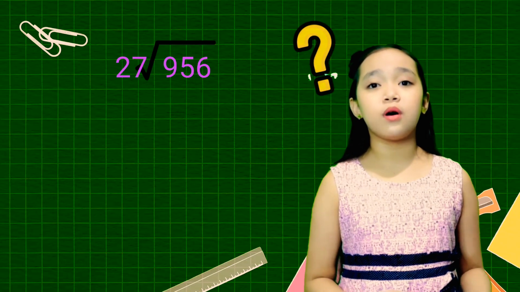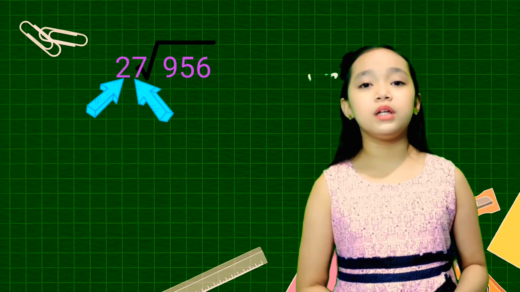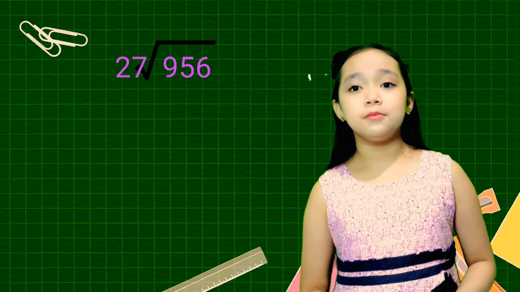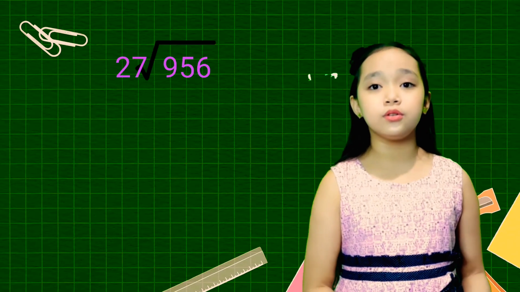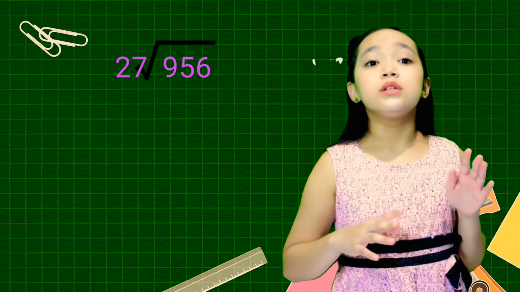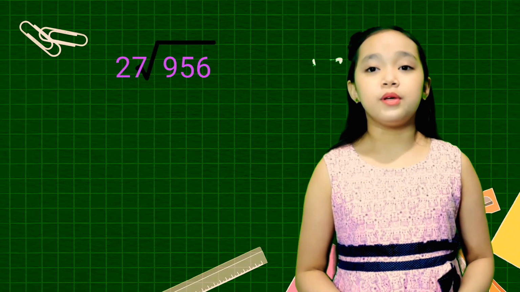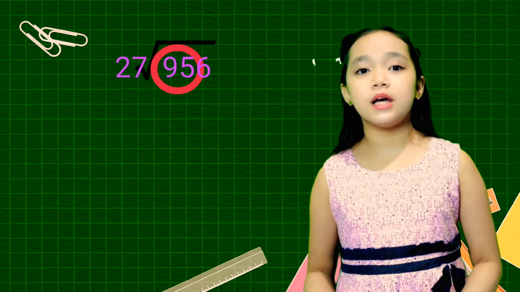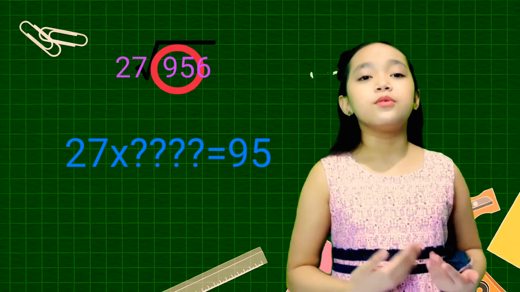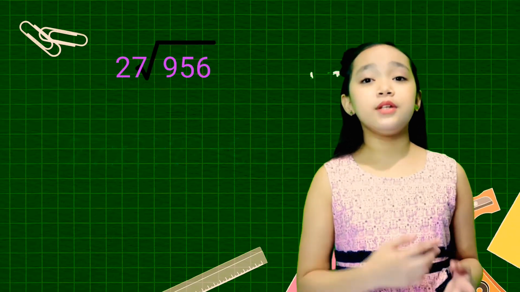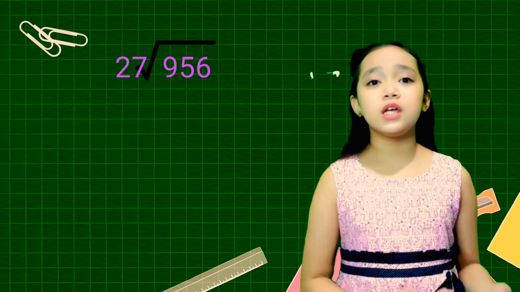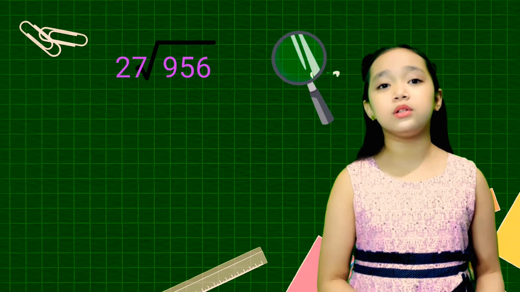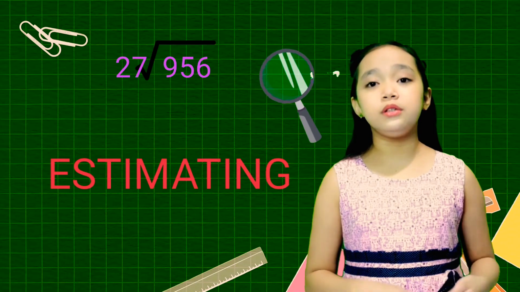Since our divisor now has 2 digits, we already know that no 1-digit part of the dividend will be big enough for that to divide into. Because we have a 2-digit divisor, we automatically need to group the first 2 digits and ask how many 27 will make 95. This is trickier because multiples of 27 are not on our multiplication table. Instead, we have to figure it out by estimating or good guessing.